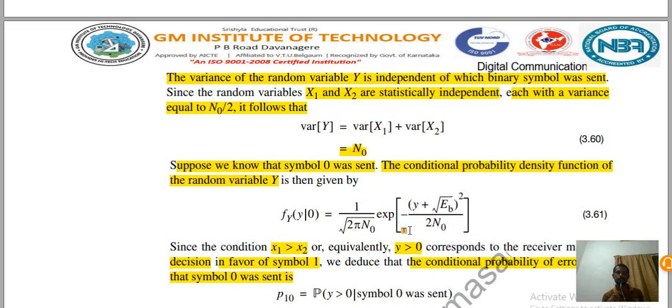Since the condition x1 greater than x2, or equivalently y greater than 0, corresponds to the receiver making a decision in favor of symbol 1. If x1 minus x2 is a positive value, meaning y is greater than 0, the decision will be made in favor of symbol 1. Suppose x1 minus x2 is negative, meaning y is less than 0, then the decision will be in favor of symbol 0.